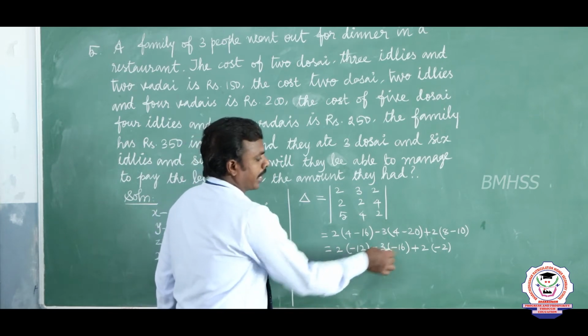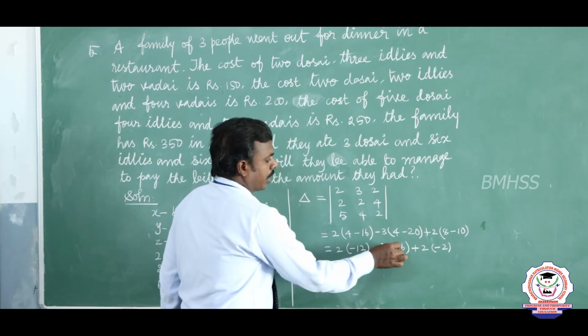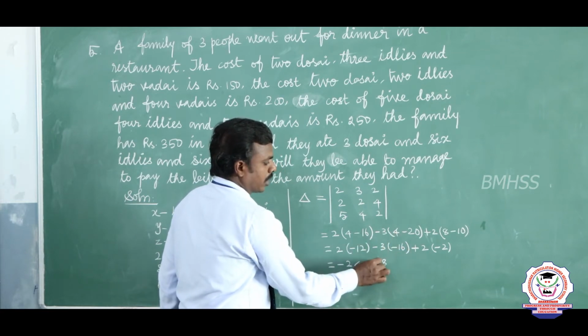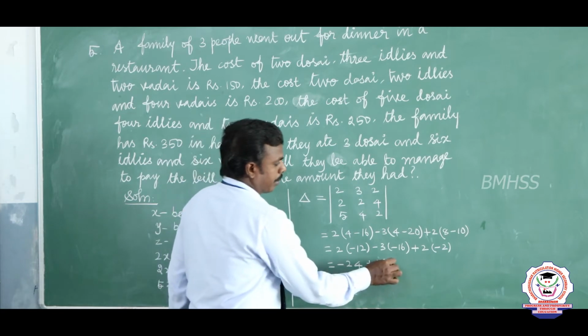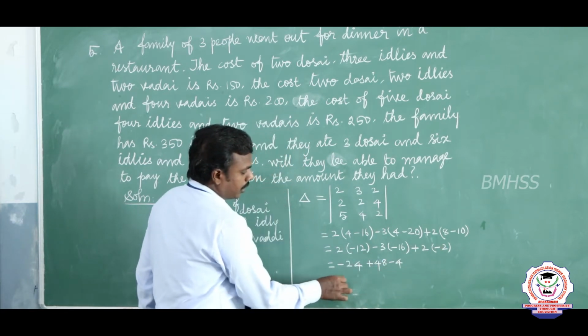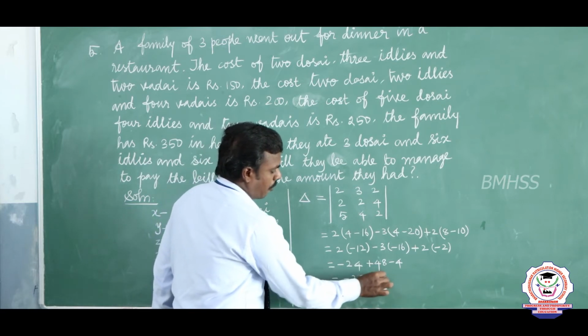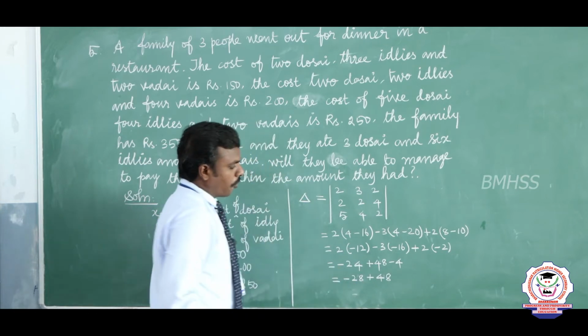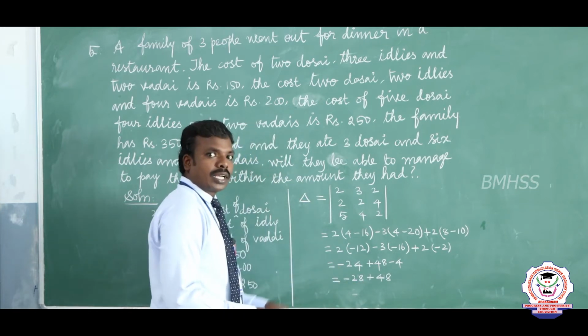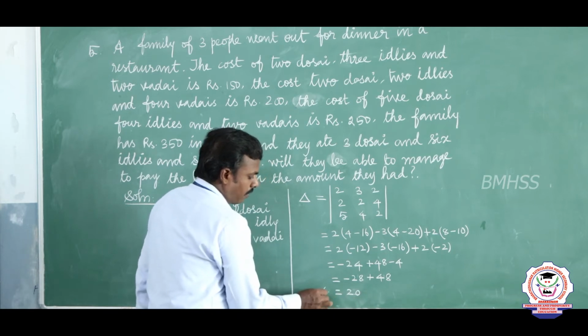Minus 3 into minus 16 is plus 48. And 2 into minus 2 is minus 4. So minus 24 plus 48 minus 4 is minus 28 plus 48, which remains plus 20. So this is the value of delta.